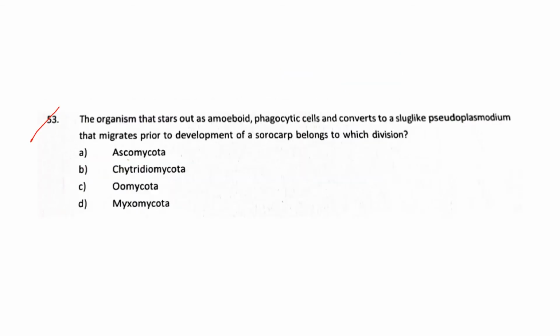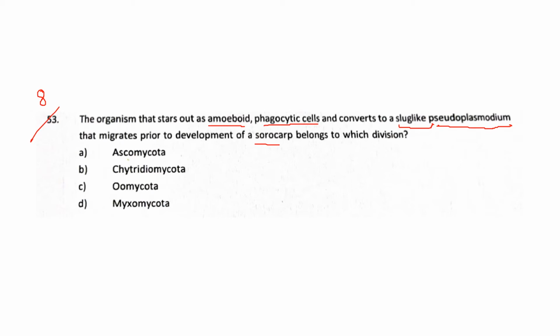And next question, let's consider this as question number 8. Okay, the organism that starts out as amoeboid, phagocytic cells, and then converts to a slug-like pseudoplasmodium that migrates prior to the development of a pseudocarp, which belongs to which division?